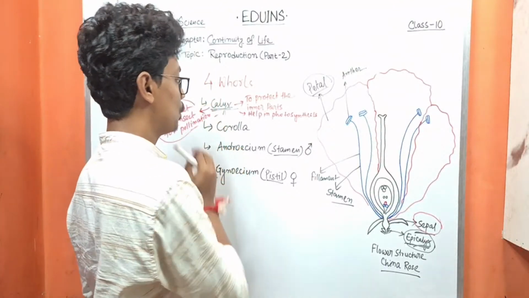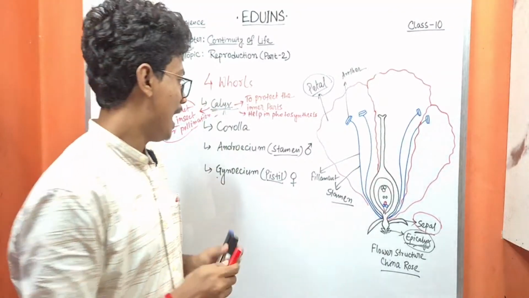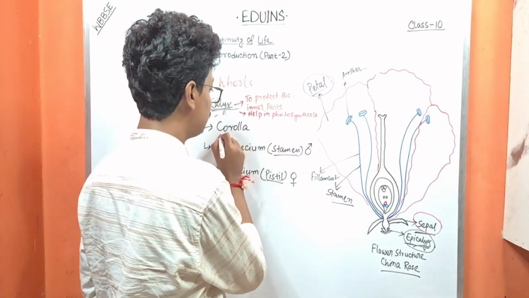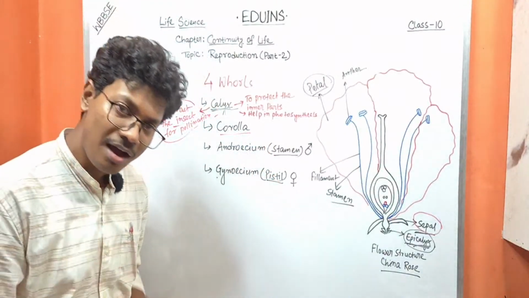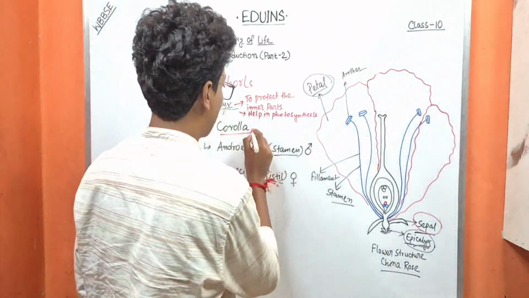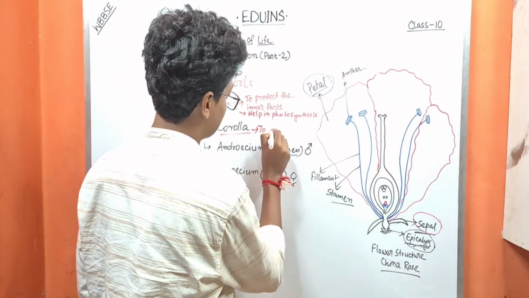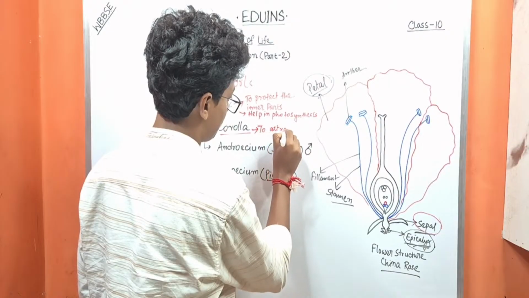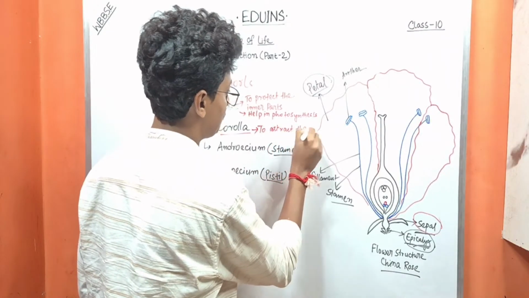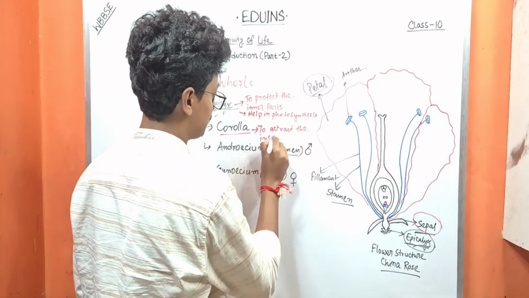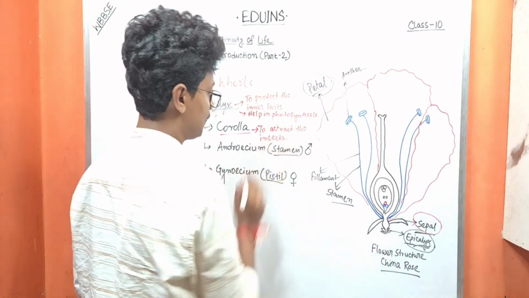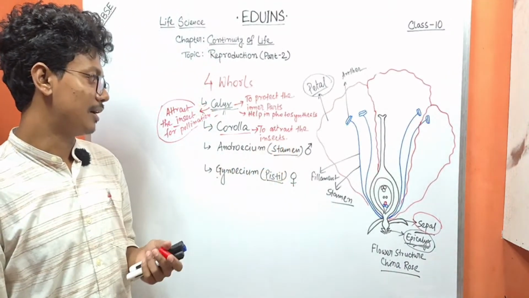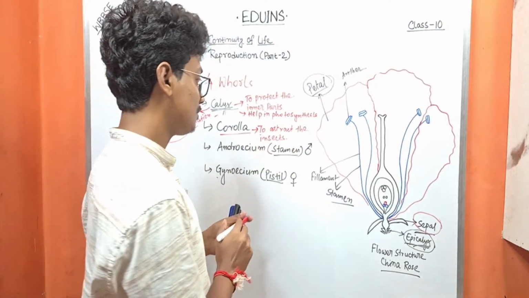Next, the corolla. Of course, I have already told you this is the colorful part. So its function is actually to attract the insects. Okay, to attract the insects.